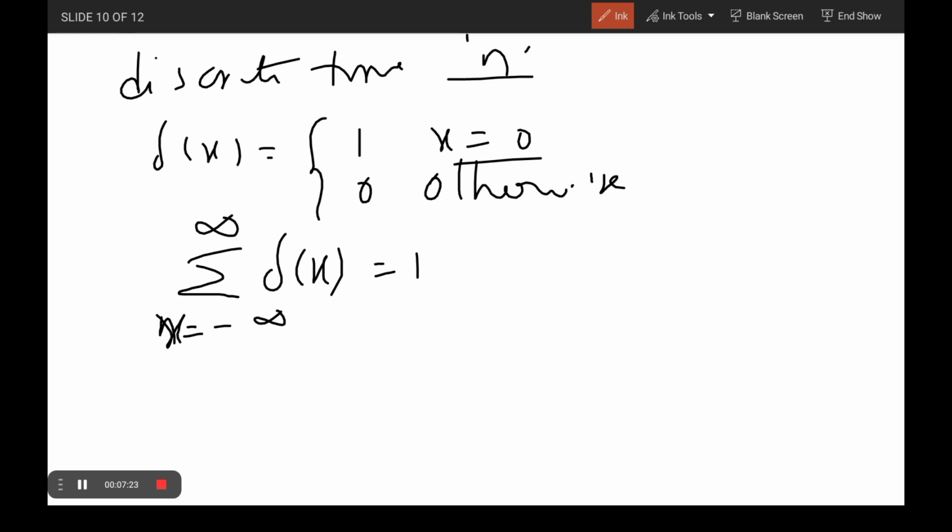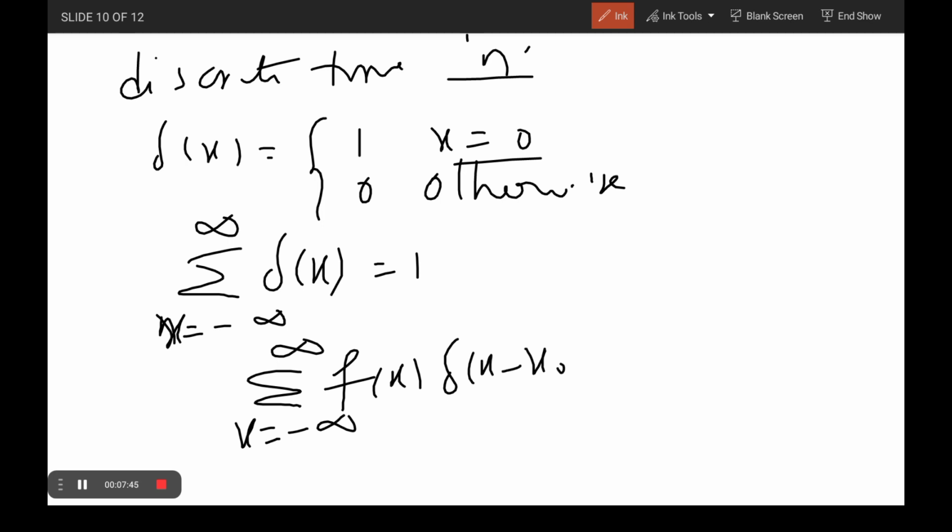As well as the shifting property, another one is the summation over x equal to minus infinity to infinity. For a discrete time domain, from the textbook point of view, we can represent it as the sum of f of x into del of x minus x naught, which is equal to the same function f with a shifted interval of x naught. These are some of the important properties of the impulse function. Next, let us move on to some more important details.